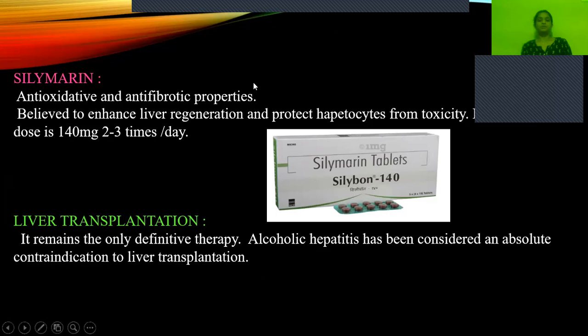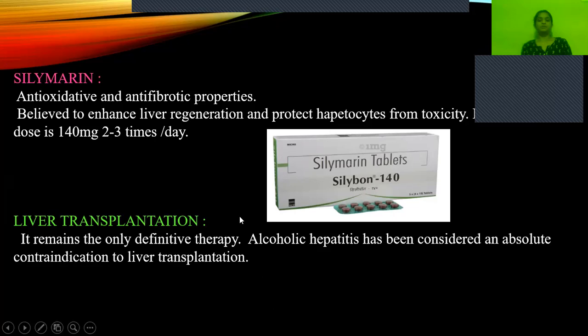And also it is believed to enhance liver regeneration and protect the hepatocytes from toxicity. The dose usually given is 140 mg 2 to 3 times per day. This is how these tablets are available, Silymarin tablets, Silibon 140. And then liver transplantation. The only definitive therapy is liver transplantation.